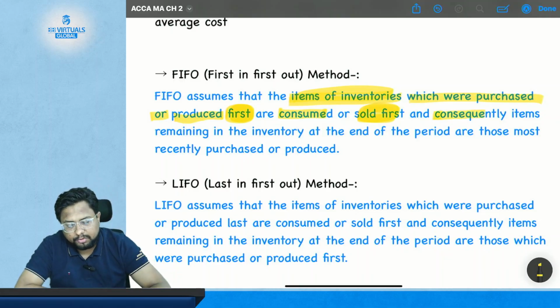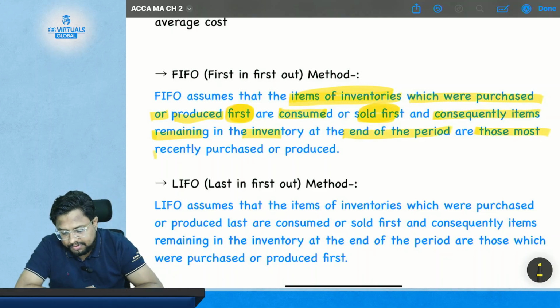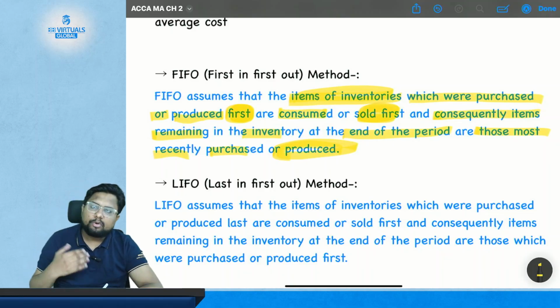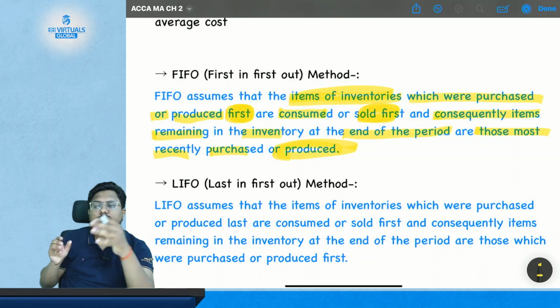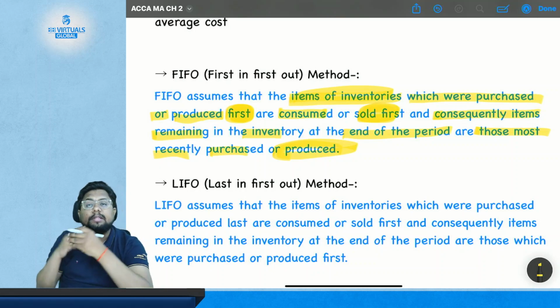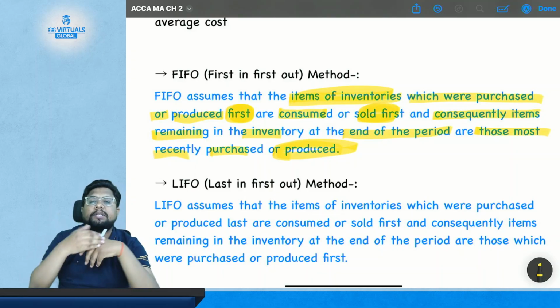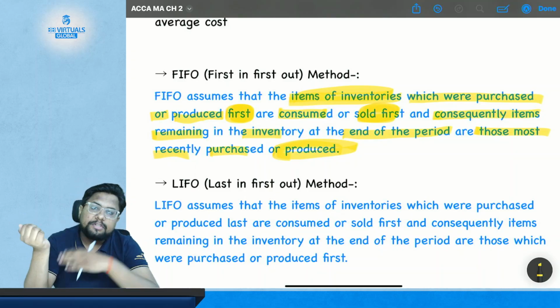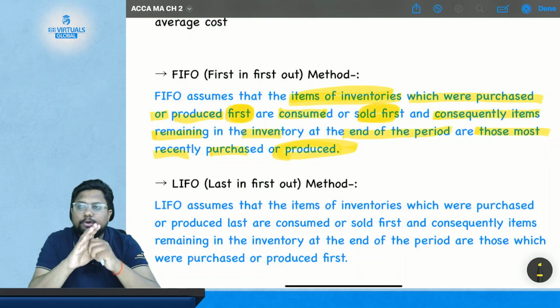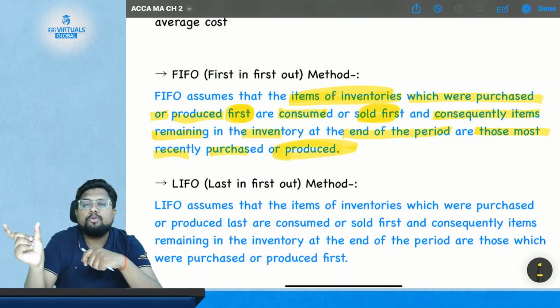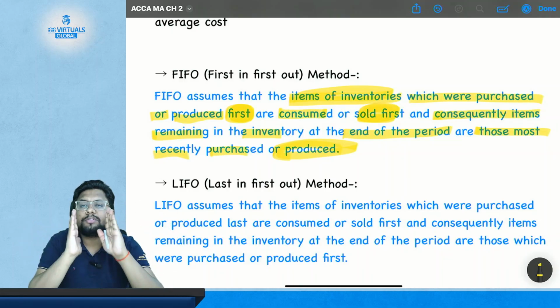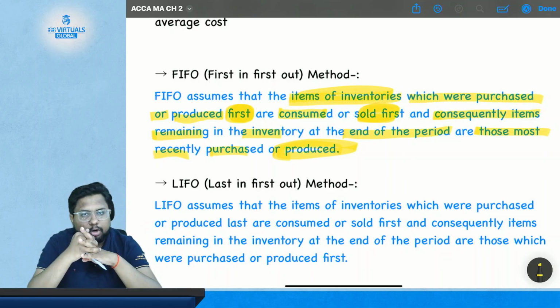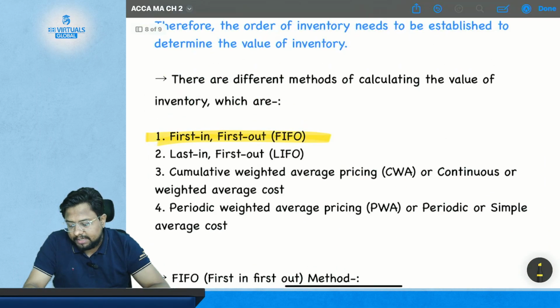Consequently, the items remaining in the inventory at the end of the period are those most recently purchased or produced. As you are going to follow FIFO, every item which you have purchased earlier will be issued first. So at the end of the accounting period, you will be left with the inventory which you have purchased just recently, because whatever you have purchased earlier was issued to production. This is the concept of FIFO. Got it? Okay.